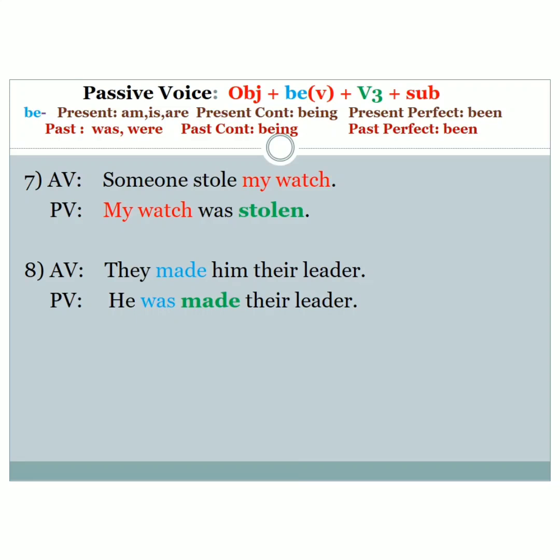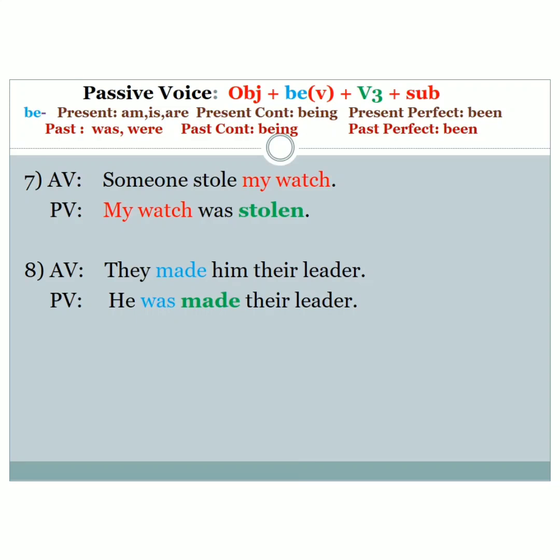They made him their leader. Identify the verb, made. Identify the subject, they. And the object, they made whom? Him. So he is the subject here. And identify the tense of the active voice. It is written in the past tense. So identify the past form of be, which is was. Since he is singular, you have to take was. Again, write the V3 form of the verb make. What is the V3 form of make? Made. Okay. Again, made their leader.